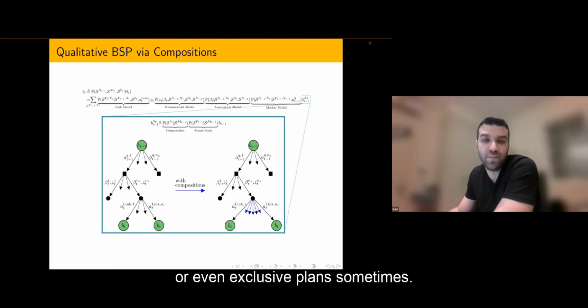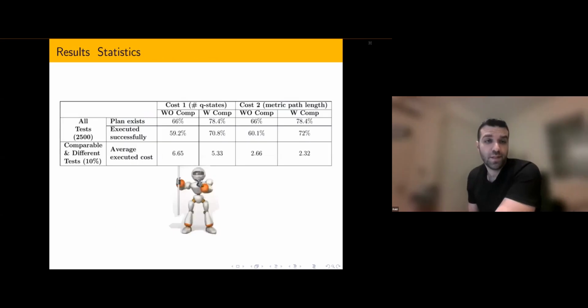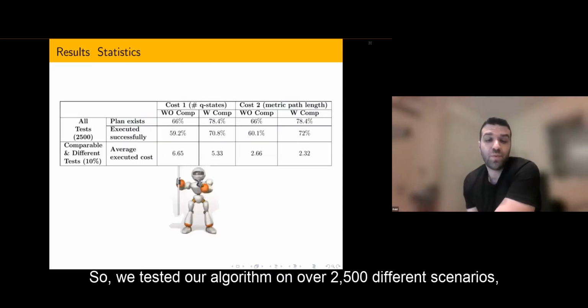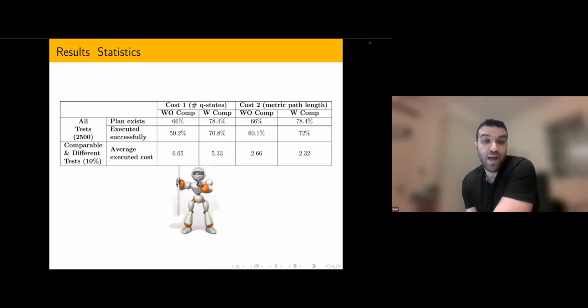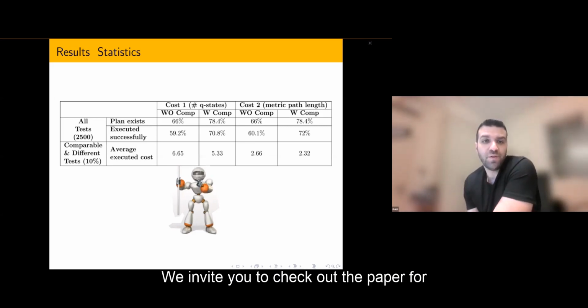So we tested our algorithm on over 2,500 different scenarios, and we can see that it works well. However, when we use compositions, it works even better, which is not surprising. We invite you to check out the paper for some more specific running examples.